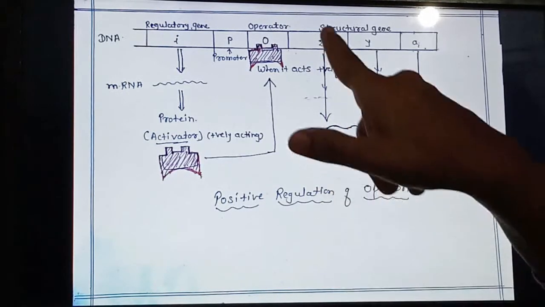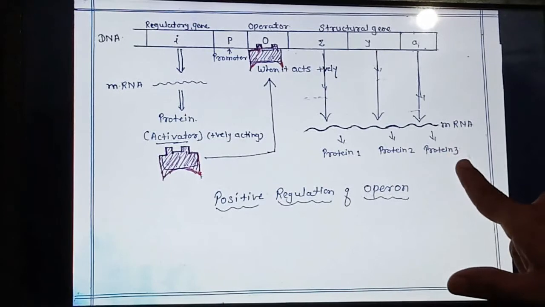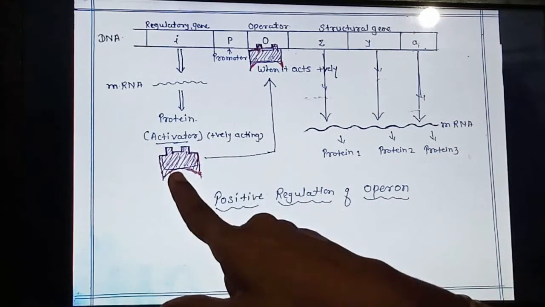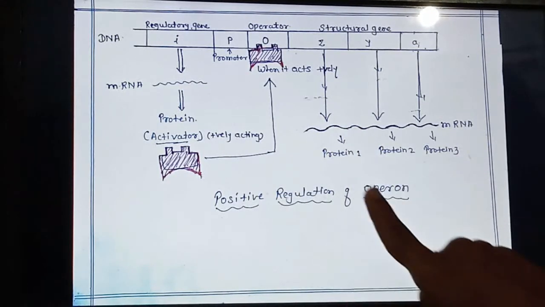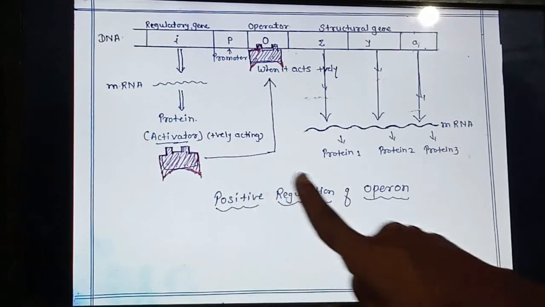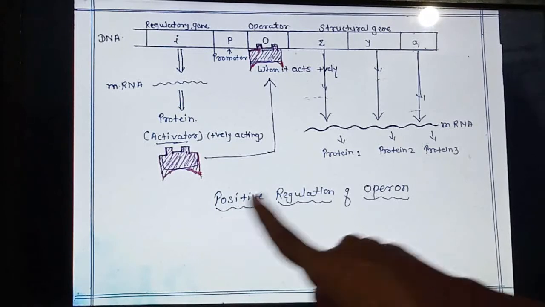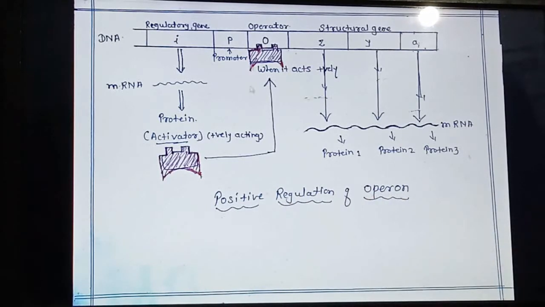This mRNA then produces its respective proteins. So here the activator acts positively, and this type of operon is a positively regulating operon.